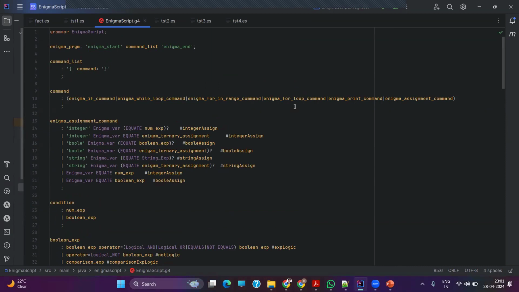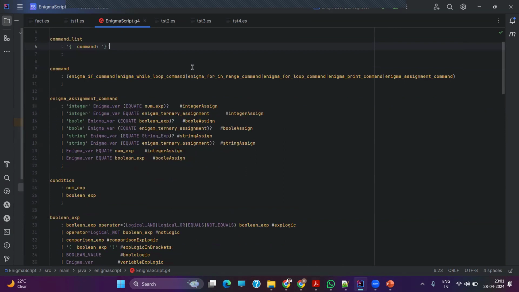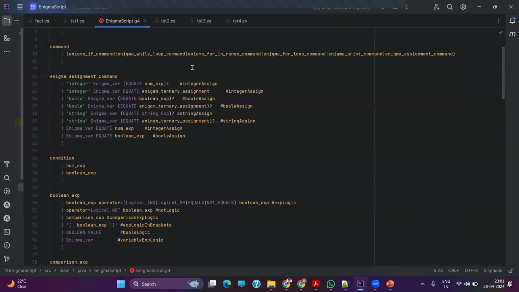According to our program, the code starts from the keyword Enigma start and ends at the keyword Enigma end. Then we can have various lists of commands embraced in a flower bracket. The plus symbol indicates that we can have one or more commands in a particular command list. And for a particular individual command, we can have Enigma if conditions, Enigma while loop conditions, Enigma for in range commands, Enigma for loop commands, Enigma print commands, and Enigma assignment commands. What all these functions define can be seen below.